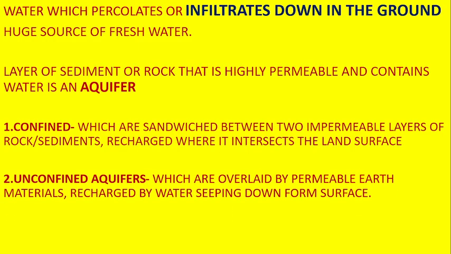The second one is the unconfined aquifer, which is overlaid by permeable earth and recharged by water seeping down from the earth. So water has these automatic techniques for how it can be purified underground, and how it flows down by gravitational force, like the Ganga from Gangotri to the Bay of Bengal.